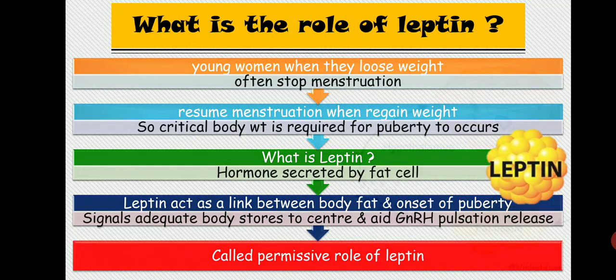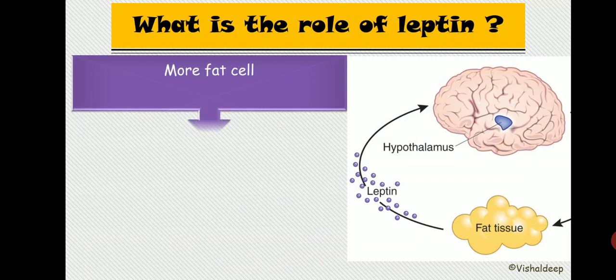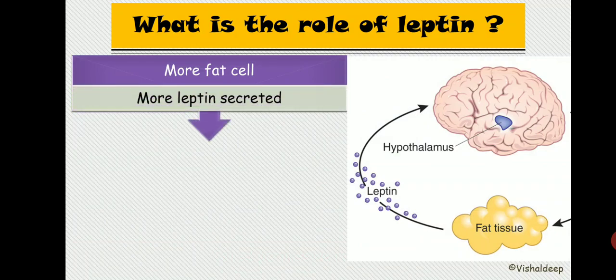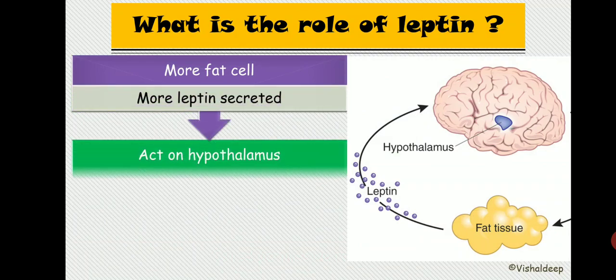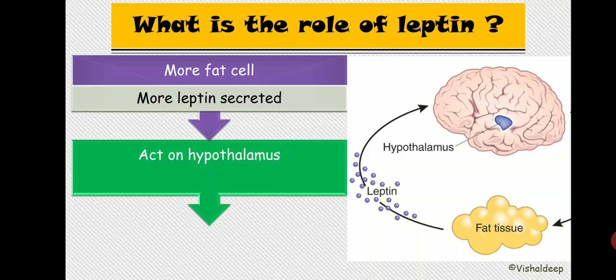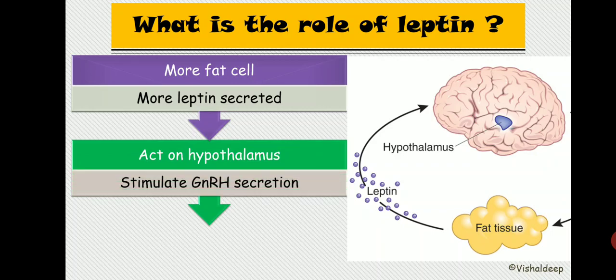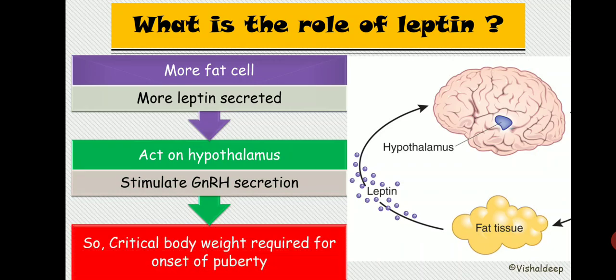So what is the role of leptin? More fat cells lead to more leptin secreted. This leptin acts on the hypothalamus, and the hypothalamus will stimulate GnRH release. So the critical body weight is actually required for the onset of puberty.